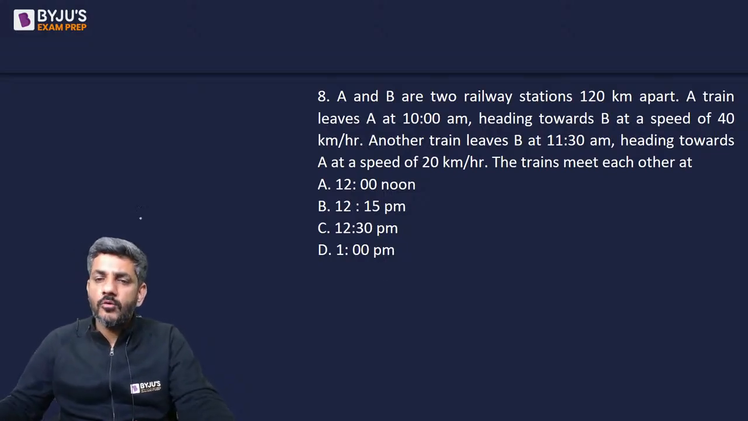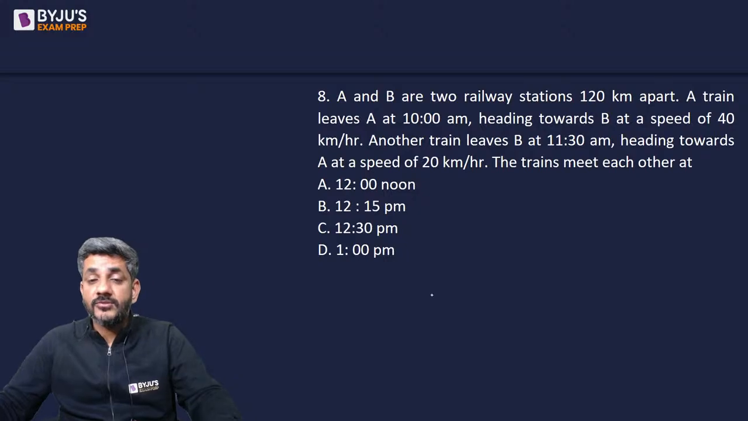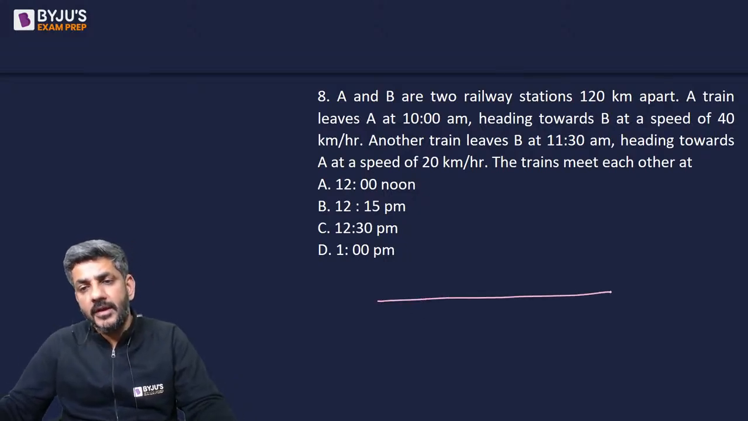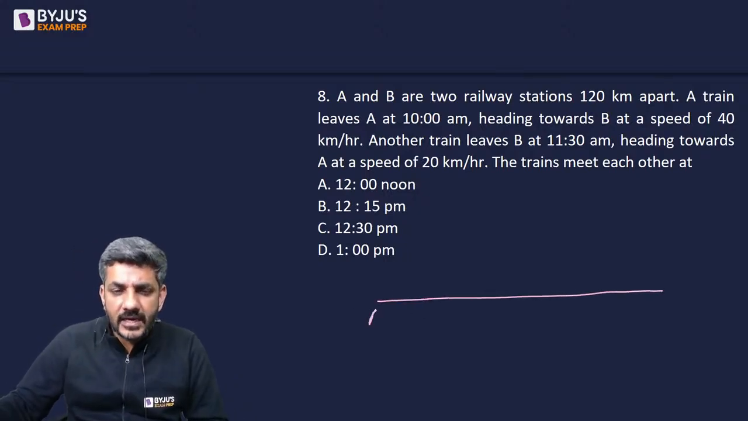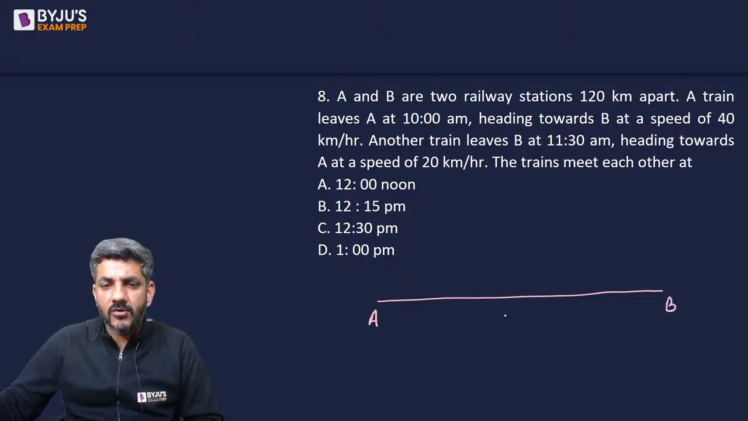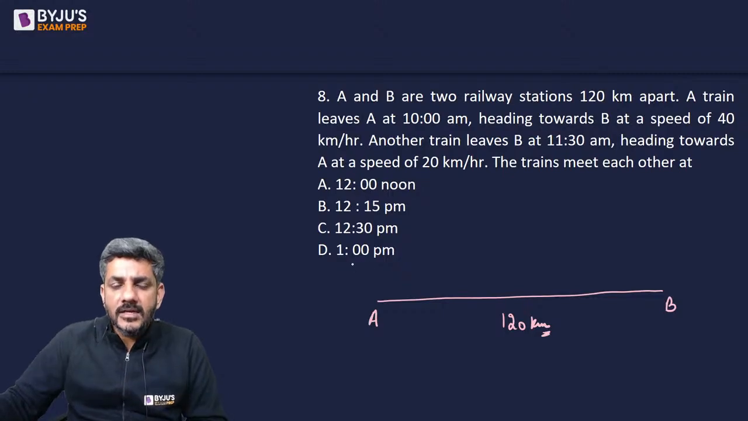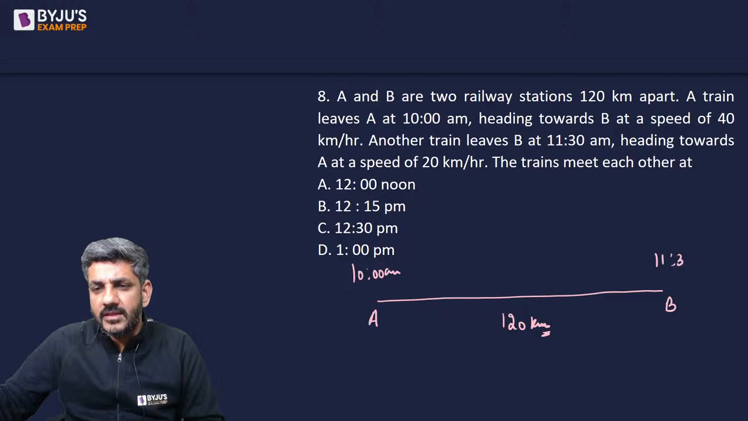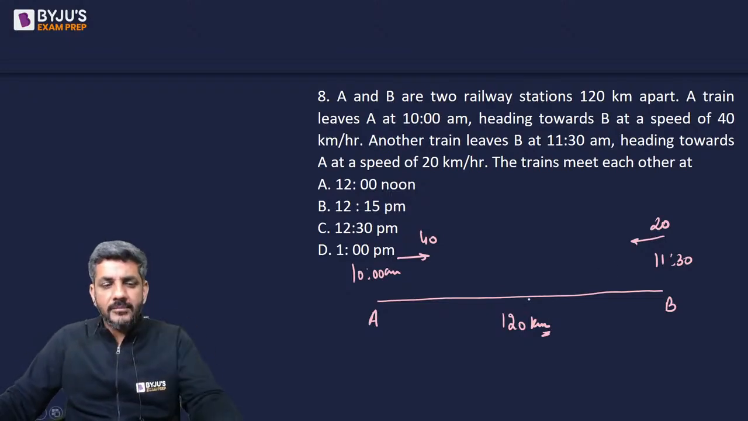Okay? How do we do these kinds of questions? Please listen carefully because these kinds of questions are quite common. So a train leaves A, a train leaves B, and the distance is 120 kilometers. The train from A leaves at 10 a.m. The train from B leaves at 11:30 a.m. This train leaves at a speed of 40. This train leaves at a speed of 20. At what time are they going to meet?